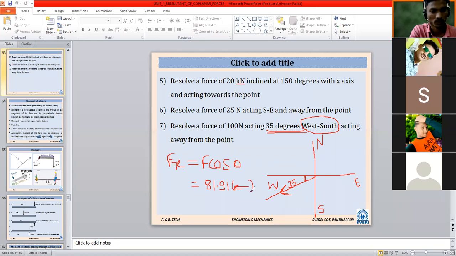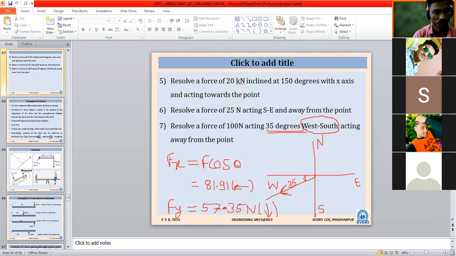Okay, likewise we have seen. And then what about Fy? Have you calculated? What formula will it become? F sin theta. So 57.35 Newton is my answer. Again I missed the unit: Newton. And what about its direction? Downward. It will be on the downward side.